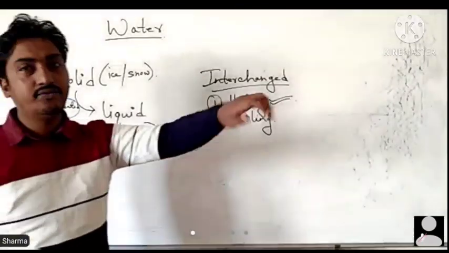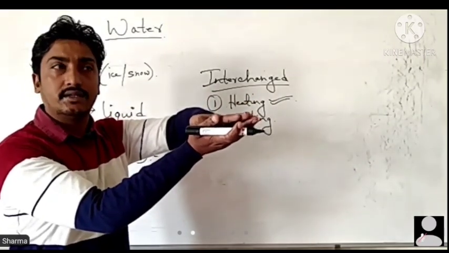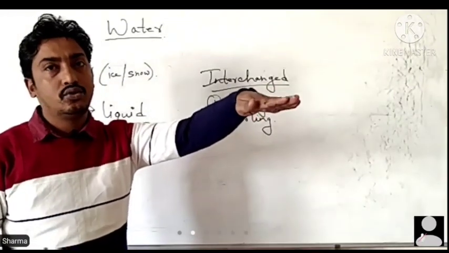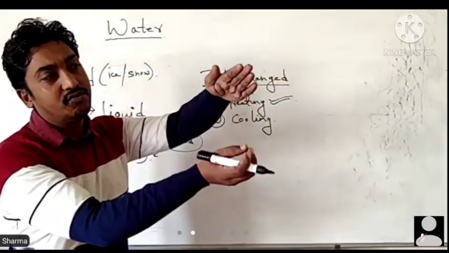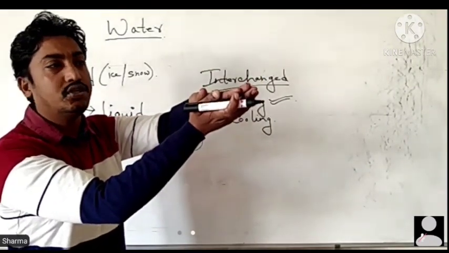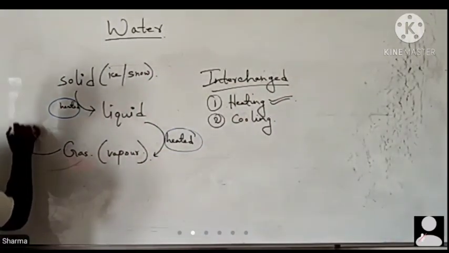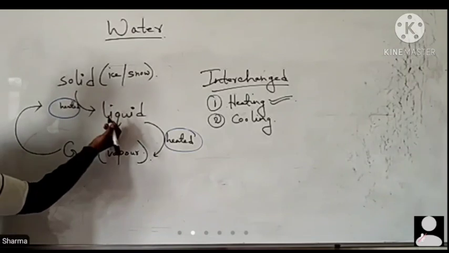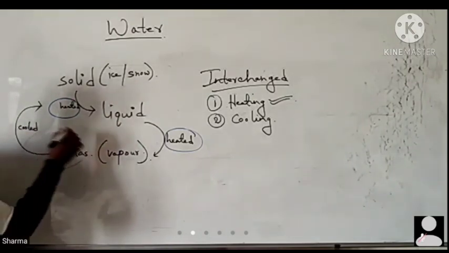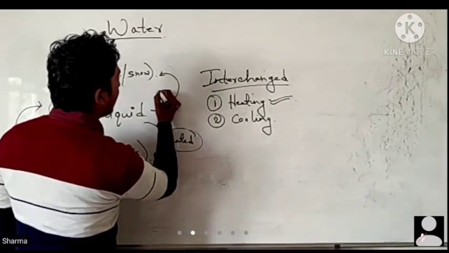But if we stop that vapor with some metal, like putting a lid on top, what will happen? It will be cooled down, and it will again convert into liquid. That means gases can be changed into liquid when cooled, and if it is further cooled, we get ice.